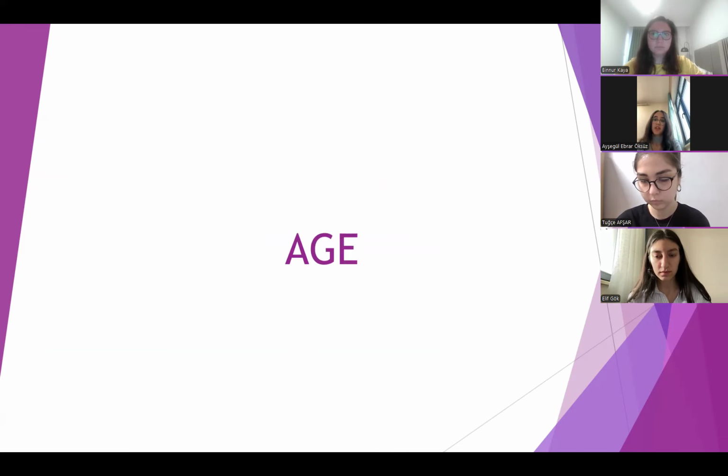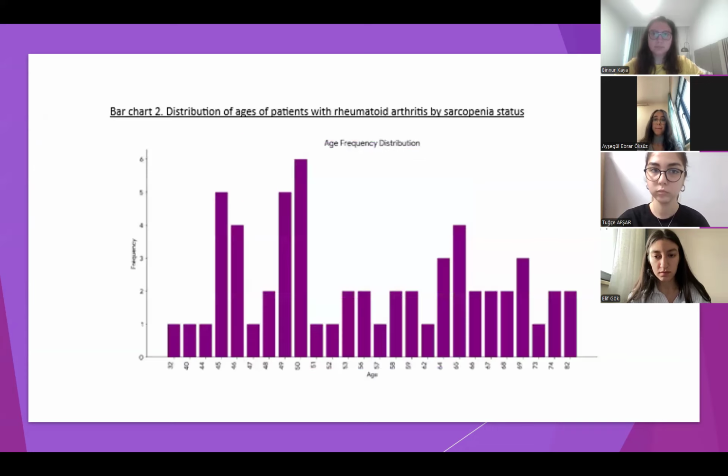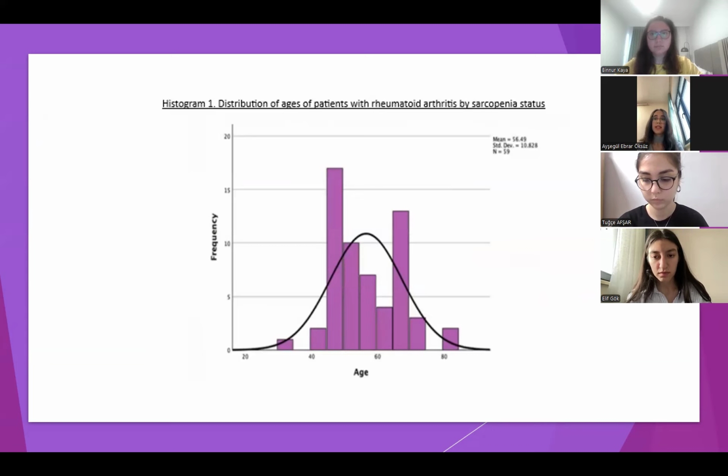Then I'll continue with age distributions. Here we can see different age groups and frequencies. The most frequent one is seen at age 50. And this is the bar chart of age distributions. Here we can see again 50 is the most frequent one. This one is the box plot of age distribution. And lastly, this is the histogram of age distribution.